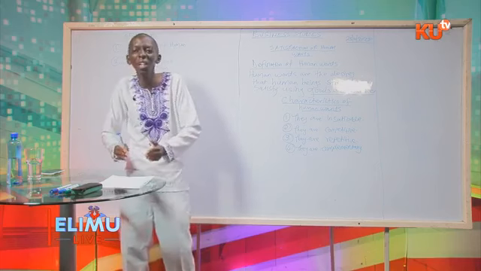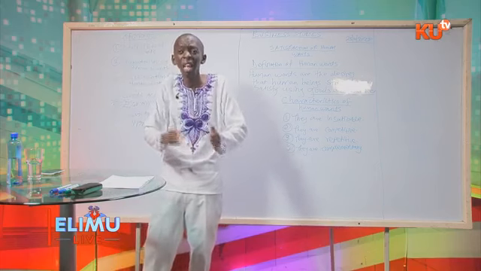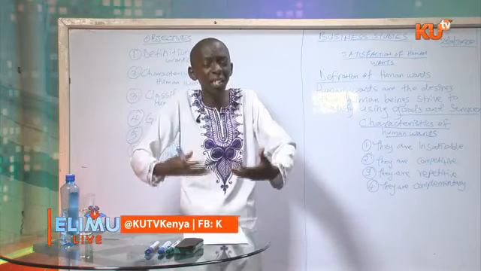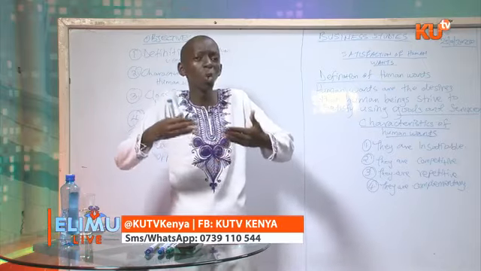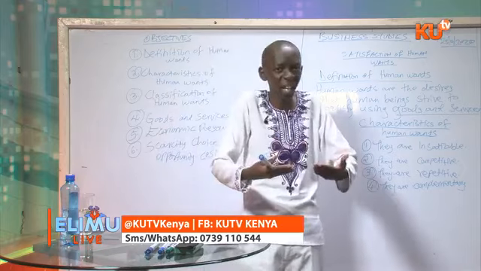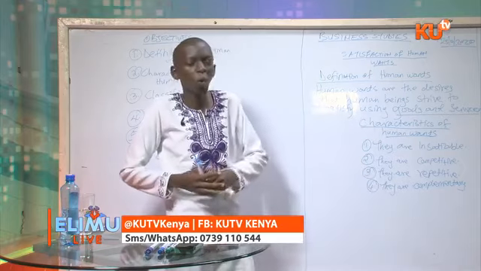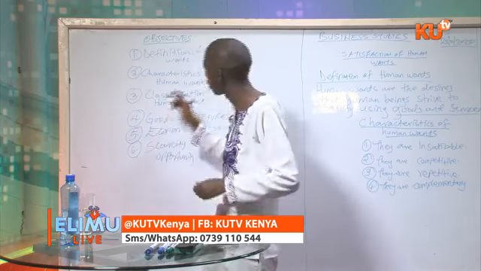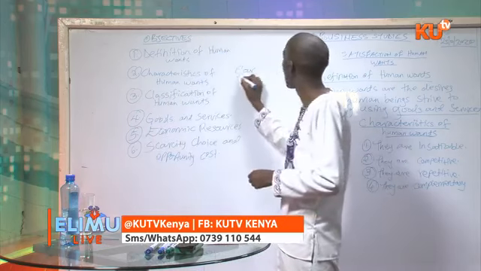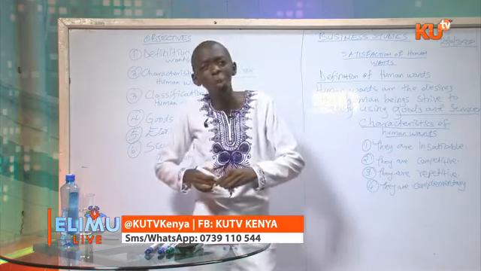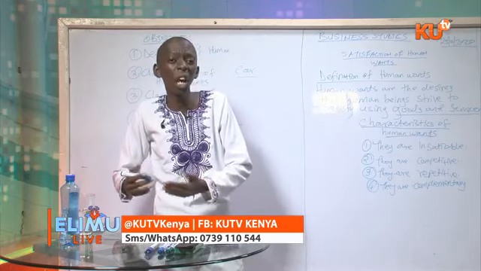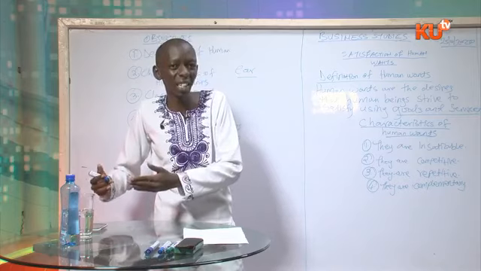Some wants need others to be satisfied. Some wants give rise to other wants. Some desires in life will make you come up with other desires. I'll give an example. For instance, if you have a desire of having a vehicle, let's say a car, that is one want. This car, you cannot use it without petrol or diesel.